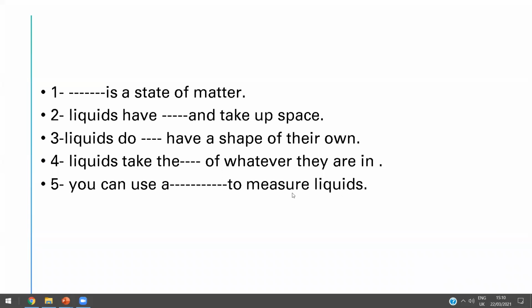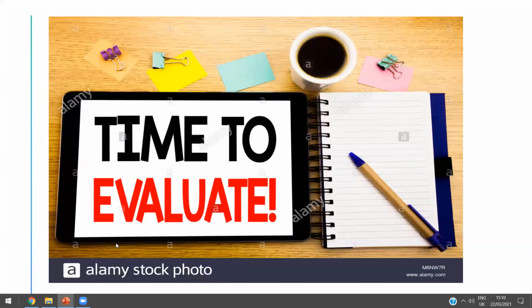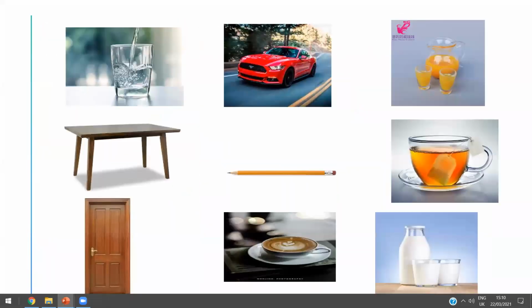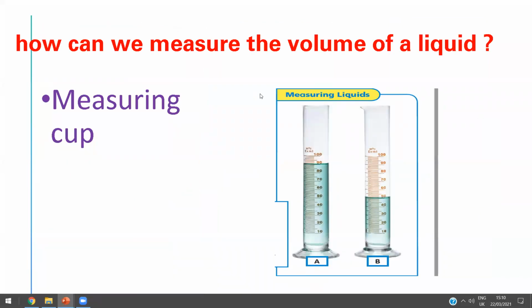How can you measure the liquids, honey? Look. Now, if you have liquids, you can use measuring cups. You can use what? Measuring cups. It's a measuring cup with a number of milliliters, okay?